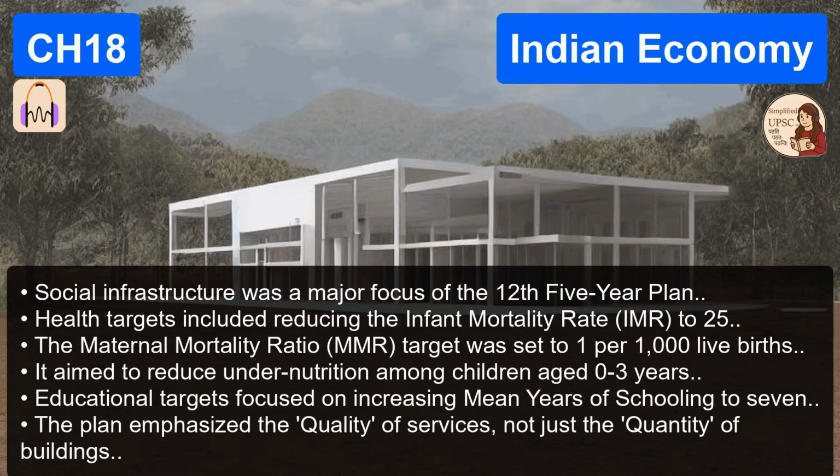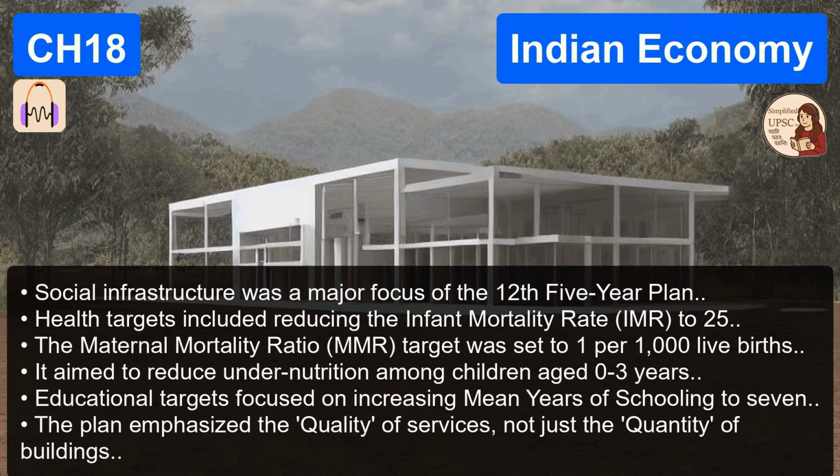Right. What about the social indicators? The social targets were even more aggressive. They wanted to reduce the absolute poverty headcount by a full 10 percentage points. 10 points is huge. And health. The health targets were very strict. They targeted reducing the infant mortality rate, or IMR, down to 25, and the maternal mortality ratio, MMR, down to 1 per 1,000 live births. Those are critical markers of a nation's baseline health. Absolutely. They also had a very specific monitored target to reduce undernutrition in children aged 0 to 3 years to exactly half of the previous NFHS-3 survey levels. They were really drilling down into the data.